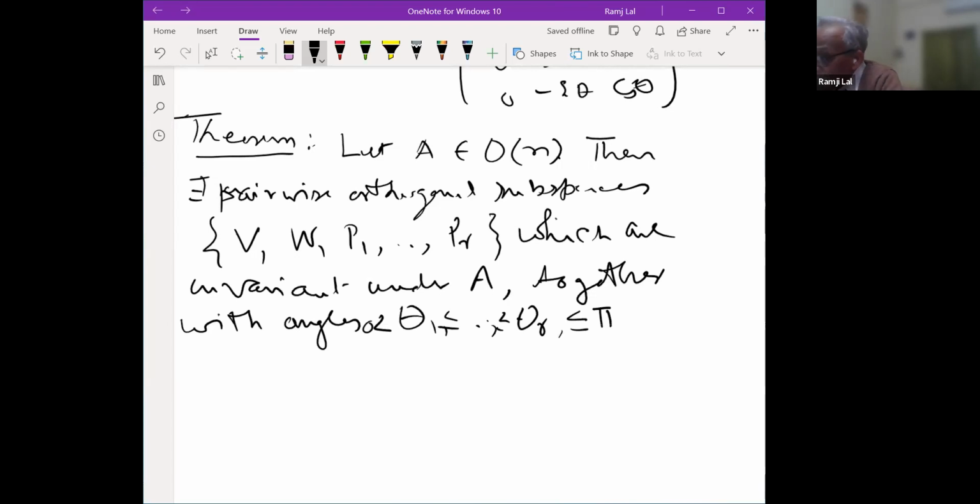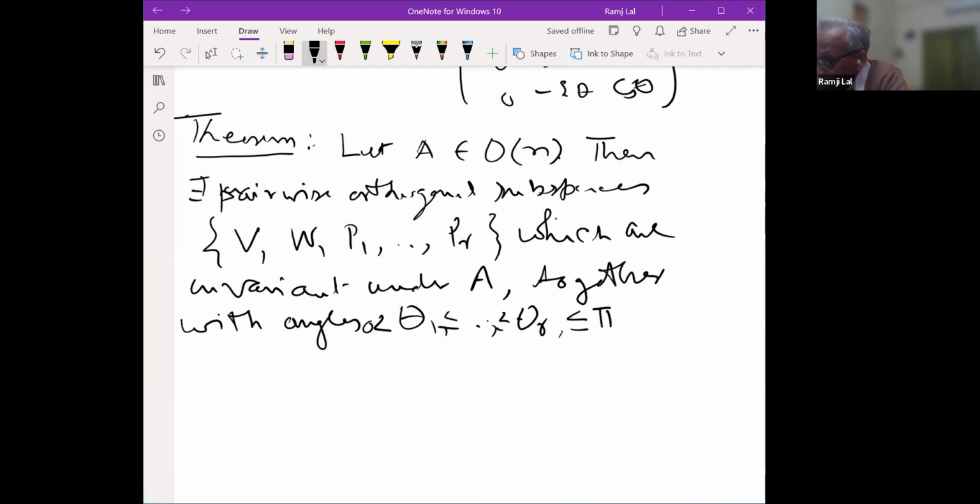So given A belonging to On, we have the following things. There are subspaces which are invariant under A. That means if you take any member X here, then XA is also there, and they are pairwise orthogonal to each other. So they are all pairwise orthogonal, and these are invariant subspaces.